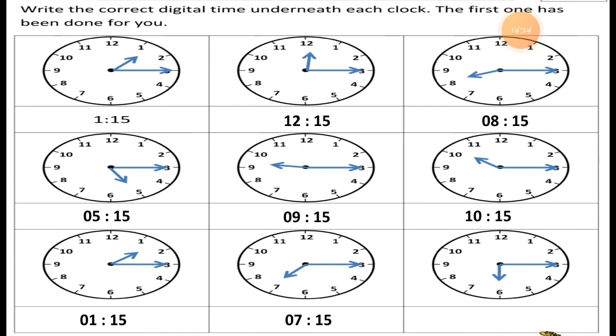Now the next clock and the last also, the short hand is pointing to 6 and the long hand pointing to 3. So it is 6:15. You can read it as 6:15 or you can write it this way, 6 and 15. This way you can write down the times.